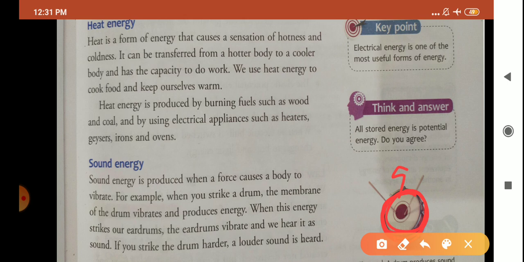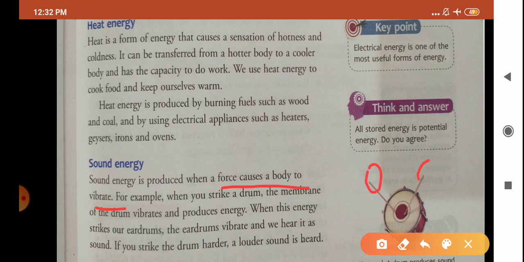Which energy is produced? Sound energy is produced, and this sound energy reaches inside our ear and hits the eardrum. As soon as this sound energy strikes our eardrum, it also starts vibrating and thus we hear sound. Same thing is written here, children: sound energy is produced when a force causes a body to vibrate.